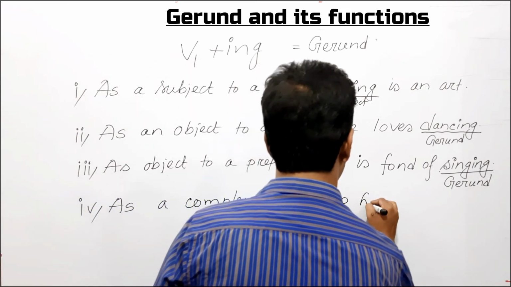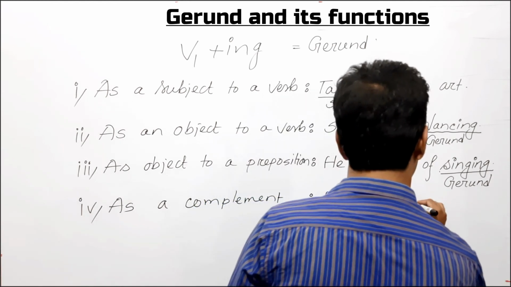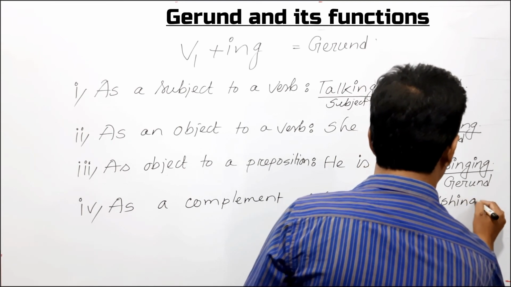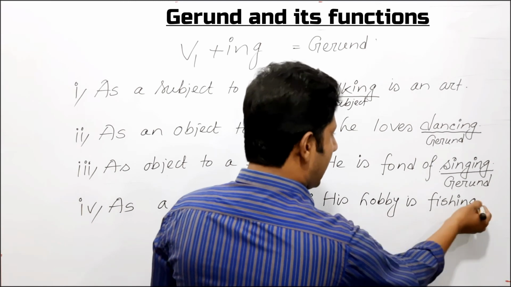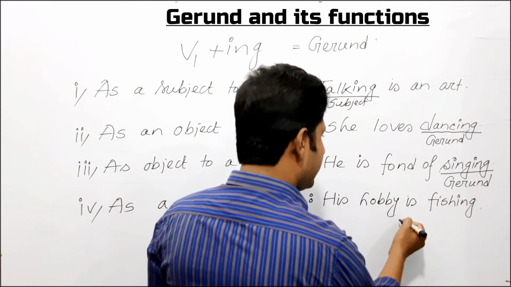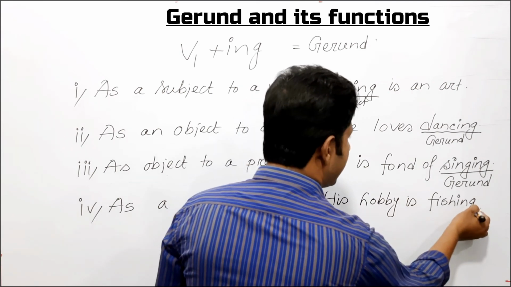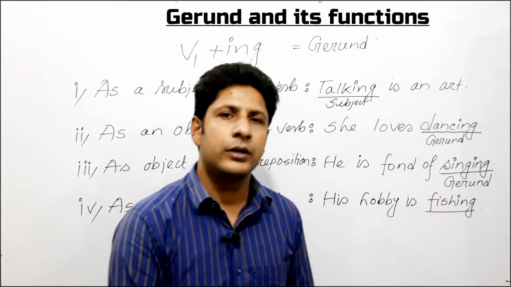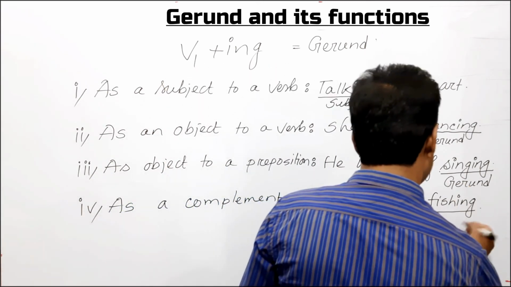His hobby is fishing. Here, ing form of the verb is used after the linking verb is, and it functions as a complement. So, we can use a gerund as a complement in a sentence.